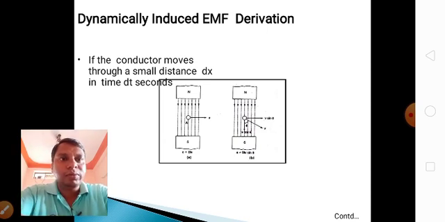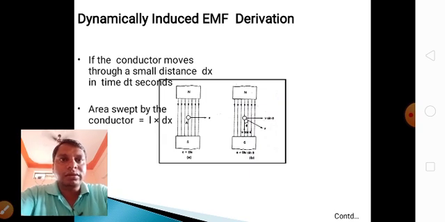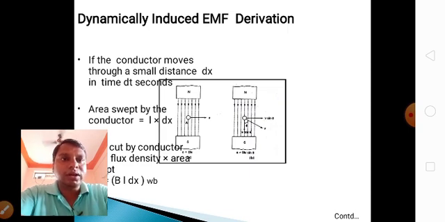If the conductor moves from one place to another through a small distance dx in a time of dt seconds, the area swept by the conductor is L into dx. The flux cut by the conductor is flux density into area, that is B into L into dx.